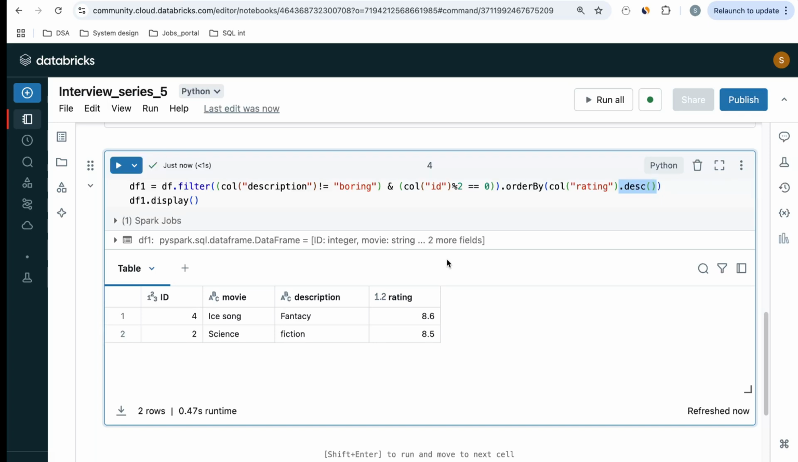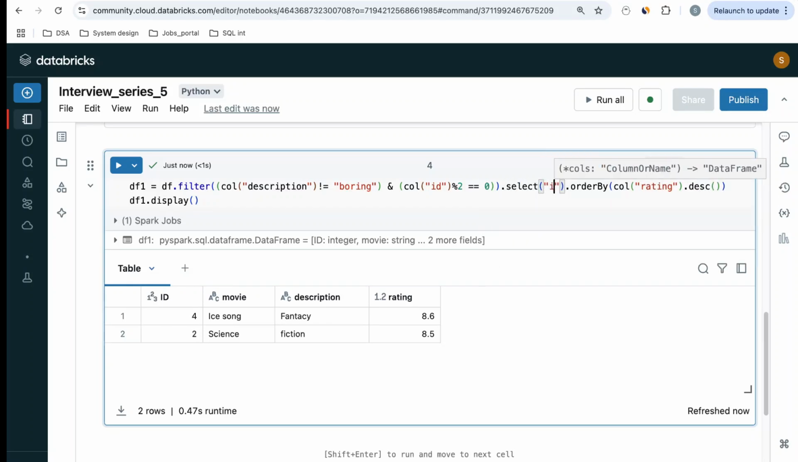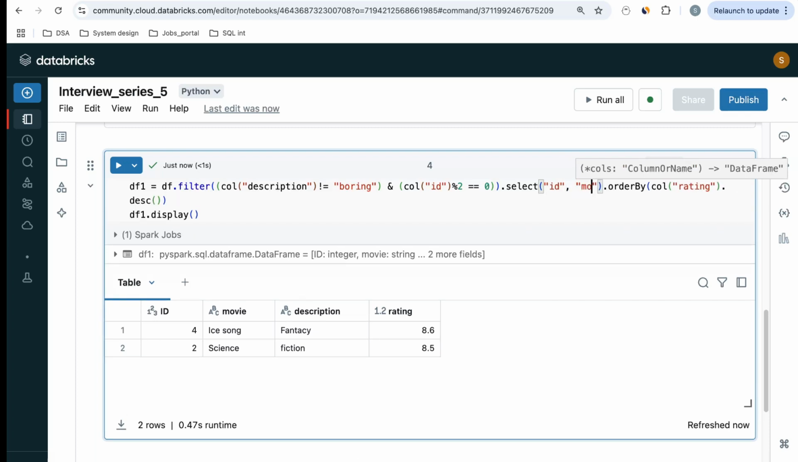Now let's say I don't want the description here. I just want my ID, movie, and its rating. Then I need to select the columns that I need, right? So I'll do a select. In the select, I want the ID column, I want my movie, I want my rating, right? So these columns I want.